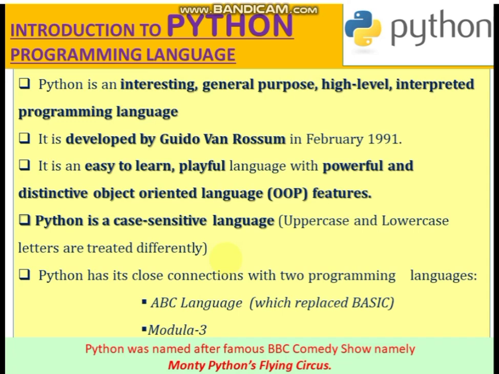Python has its close connections with two programming languages, ABC language and Modula 3. Python was named after the famous BBC comedy show Monty Python's Flying Circus, and from there the name Python was taken. Nothing related to the creator. So this is all about the Python programming language.